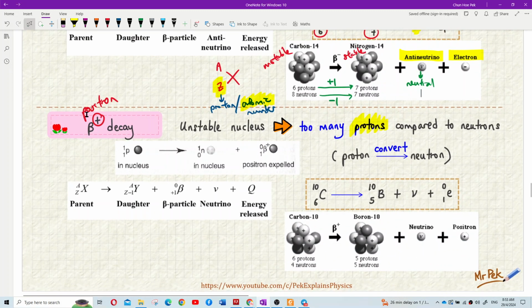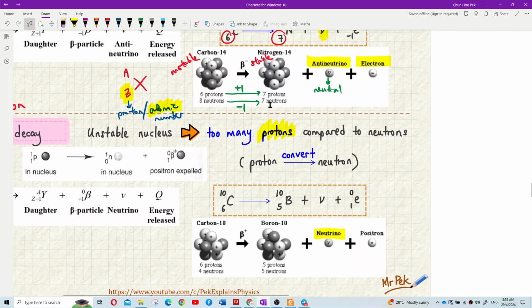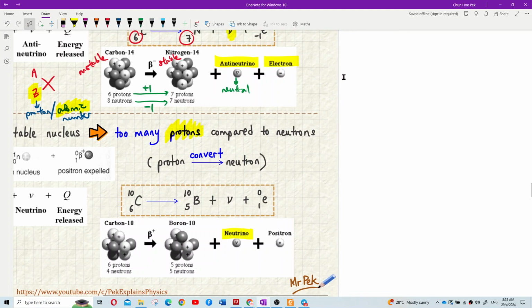And then if beta positive decay, we have neutrino. Tadi apa? Tadi antineutrino. Ini neutrino. Apa beza dia? Antineutrino is the antiparticle of neutrino, just like we learned that the positron is an antiparticle. We have the electron, we have the neutrino.